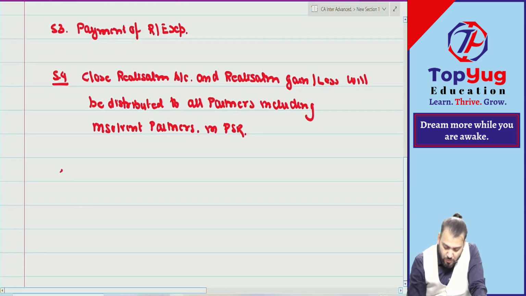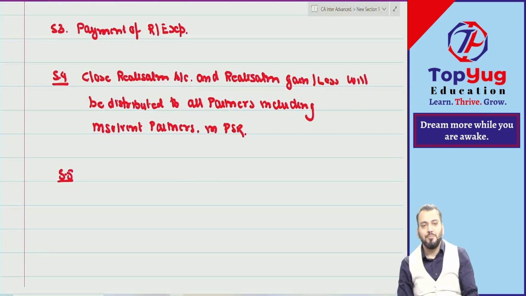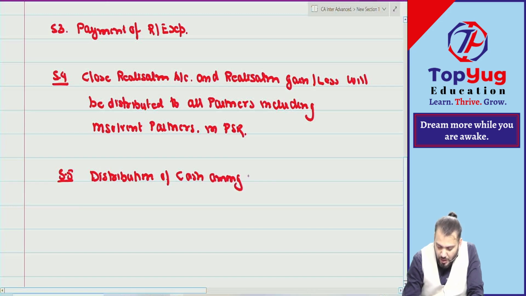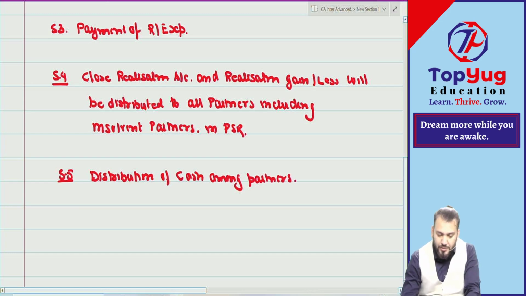Correct. Only what will change, what requires discussion, is step number 5, distribution of cash among partners.